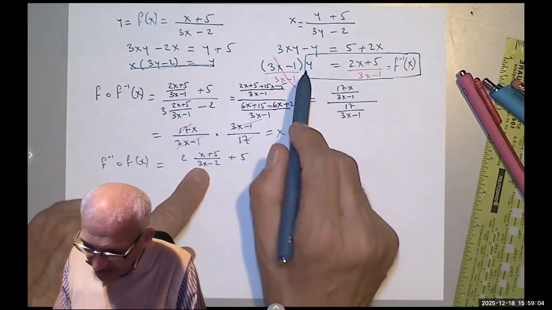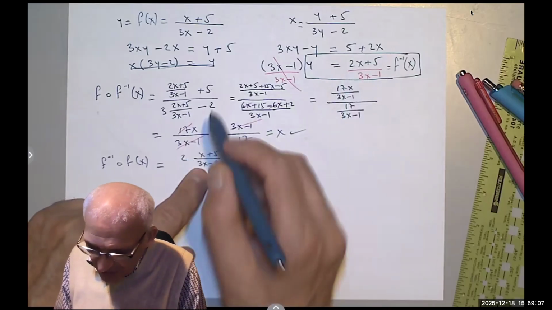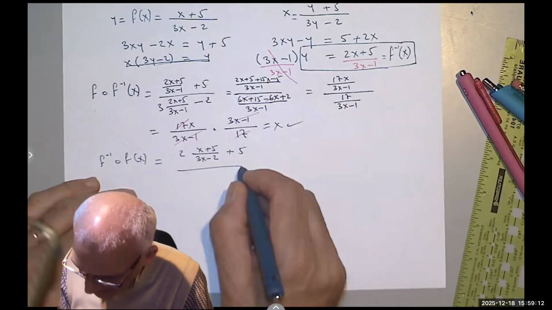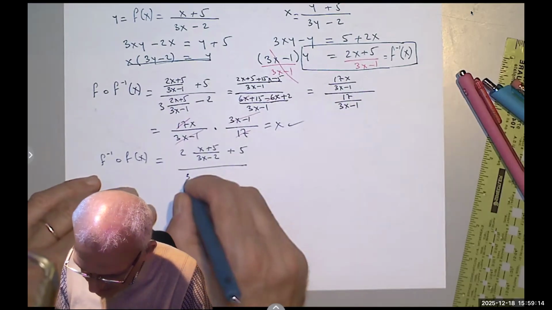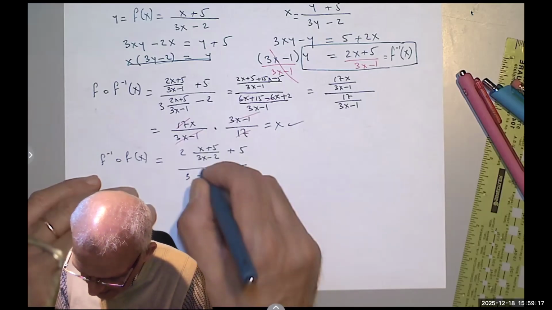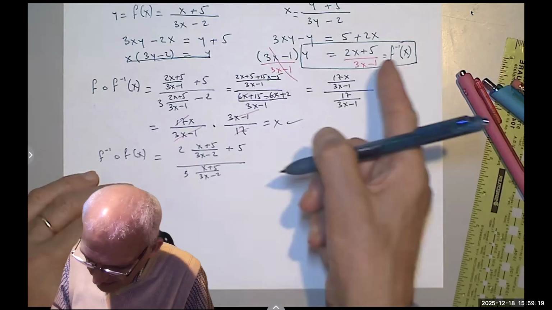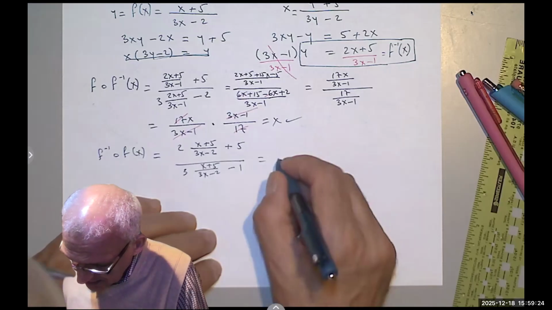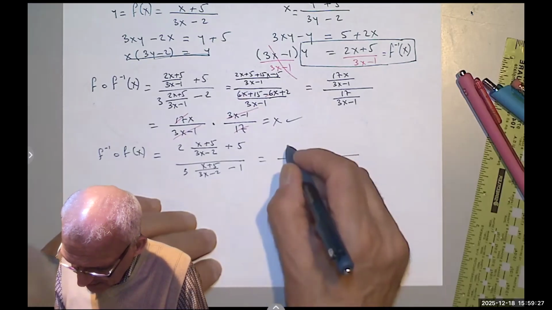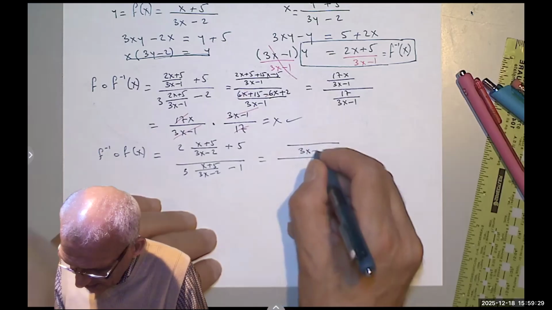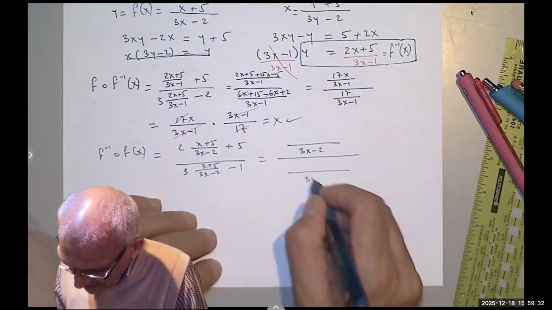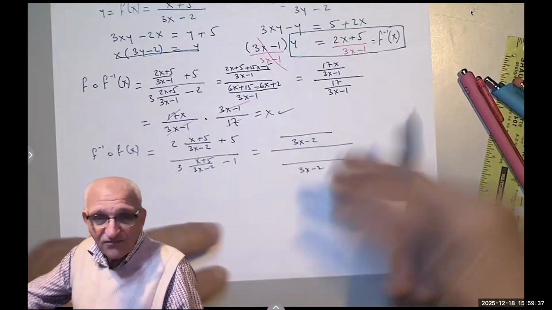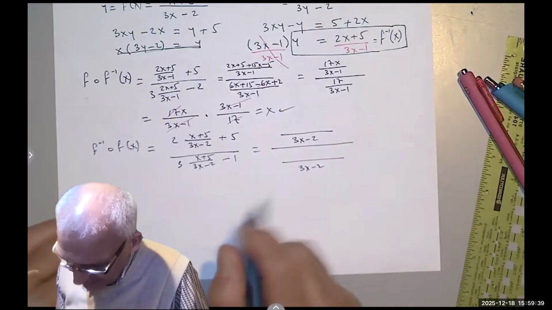So if I have 2x, it's 2 times this whole thing, plus 5, divided by 3x, so 3 times the same thing, minus 1. So like we did with the previous function, we are going to do the same thing. Denominator is 3x minus 2. Denominator is 3x minus 2. That's why I said you don't need to write it. They will cancel each other when you invert the second fraction.